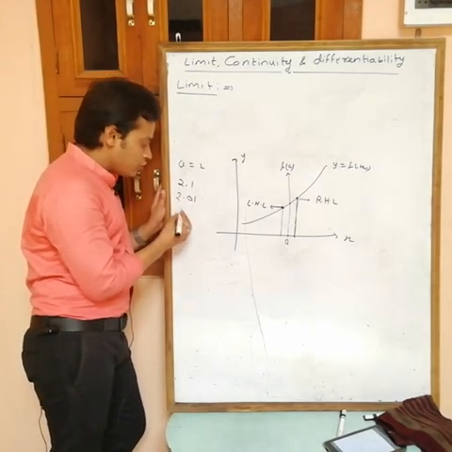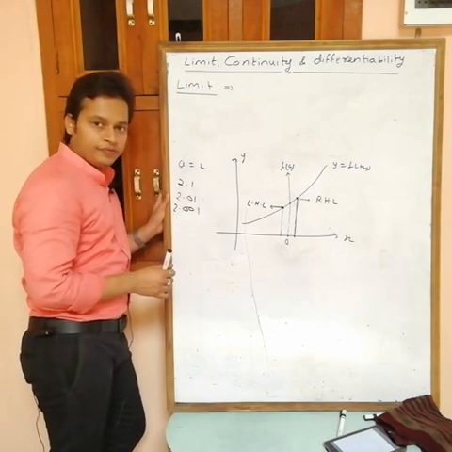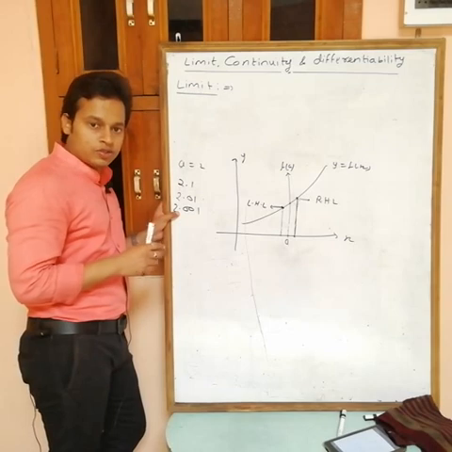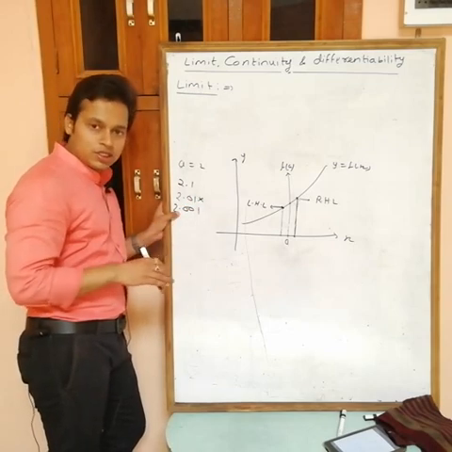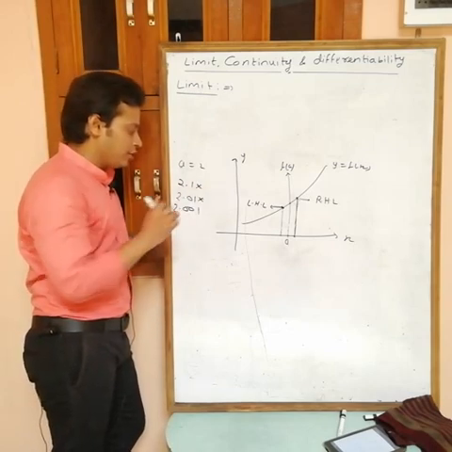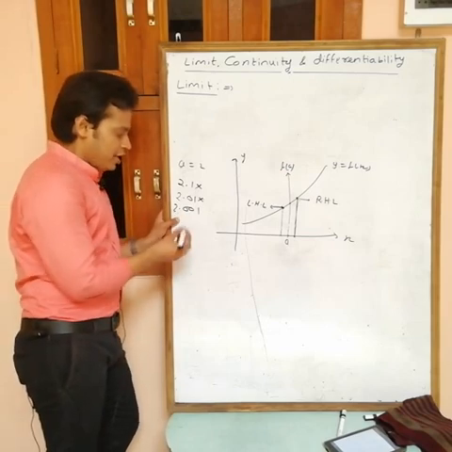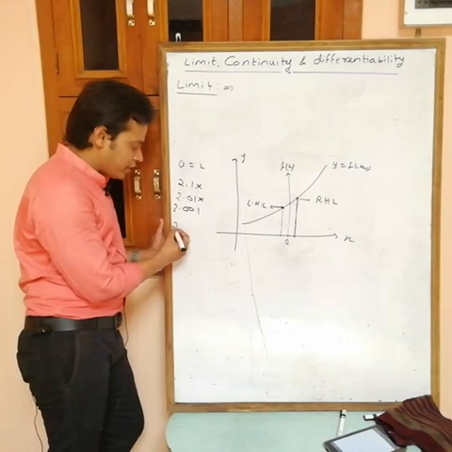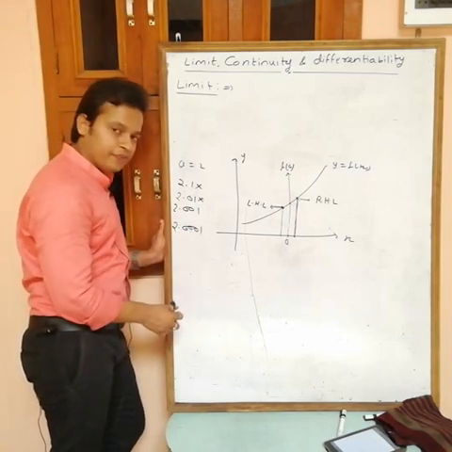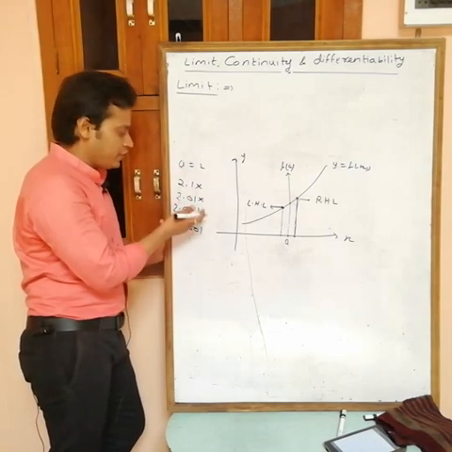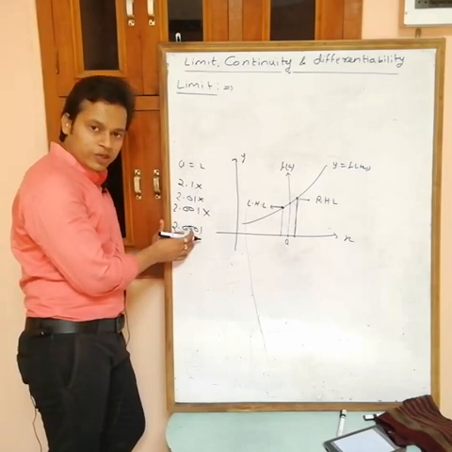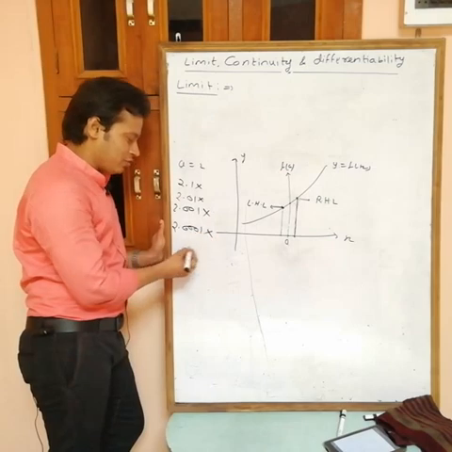No, because again 2.001 lies between 2 and 2.01. So also you can't take this one as just next point to a. Can you take this one as just next point to a? Again no, because I can write 2.0001. Now this lies between these two, so this is also not just next point to a. Can I say that this one is just next point to a? Actually no, again I can write.